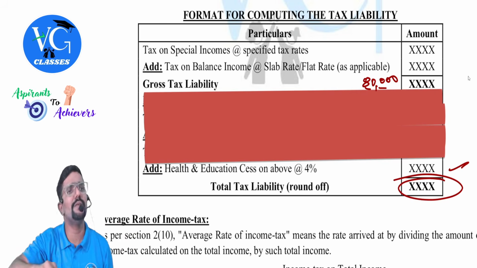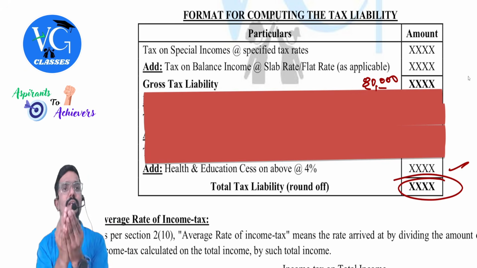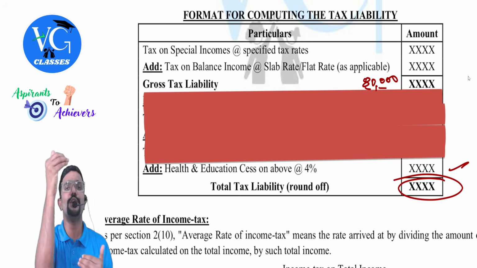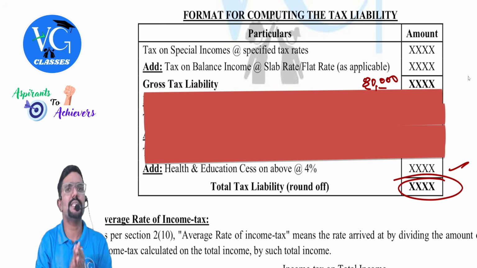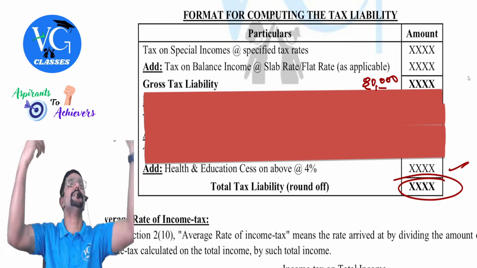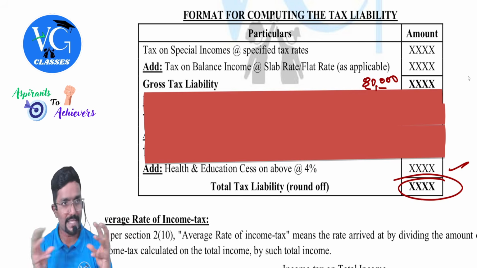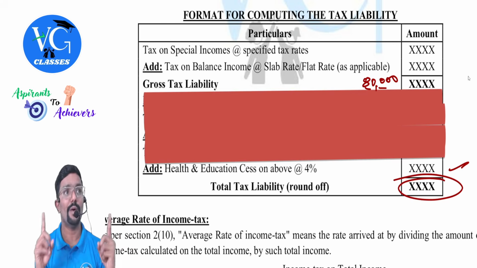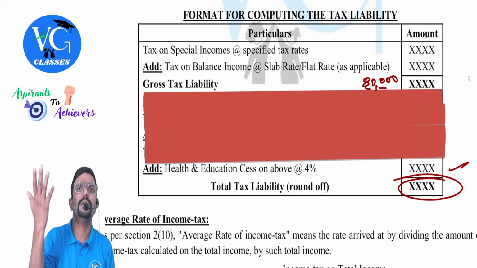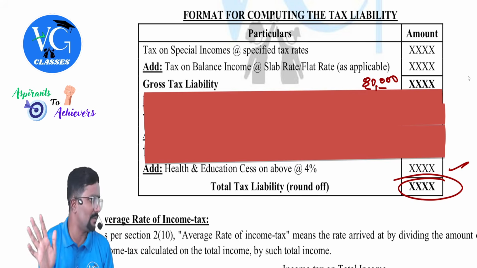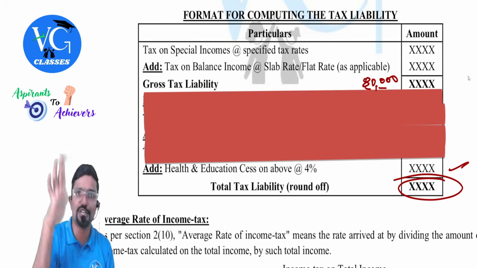Guys, in the format I have given rebate and surcharge, but it will not be applicable always. Rebate is a relief given to the assessee only if the total income of the resident individual is within a certain limit, whereas surcharge is applicable only if total income is crossing certain limits, meaning more than certain limits. Even if by chance one of these is applicable, it is any one, not both simultaneously. Sir, is there a possibility that both are not applicable? Yes, there are possibilities that both are not applicable. We'll solve the questions and you will understand. As of now, we have not discussed rebate and surcharge in detail.